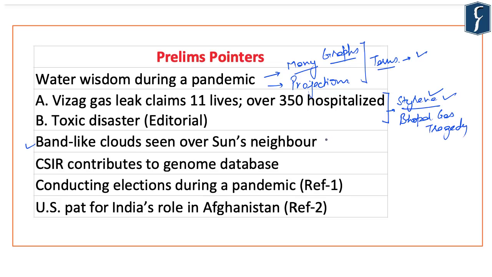Third news that we discuss is band like clouds over sun's neighbor. Here we have talked about many information which are important from prelims examination. We have talked about binary star. We have talked about Luhman 16A and Luhman 16B and many other related terms. We've also talked about the closest star and other celestial bodies. These are important from the perspective of prelims examination.